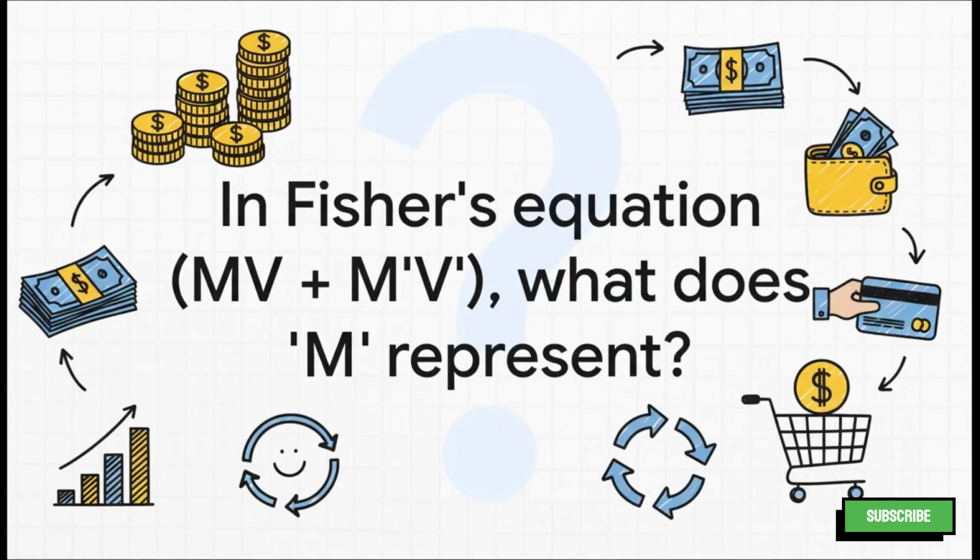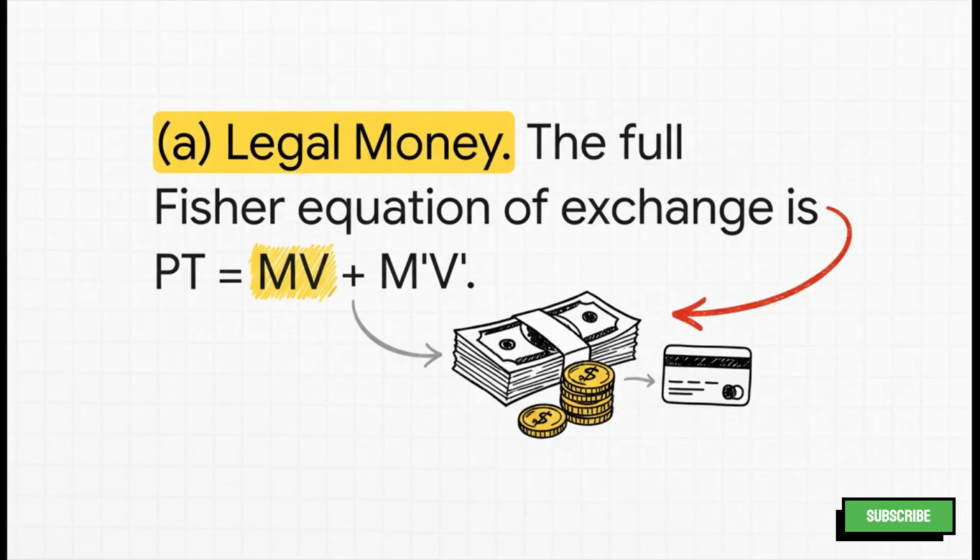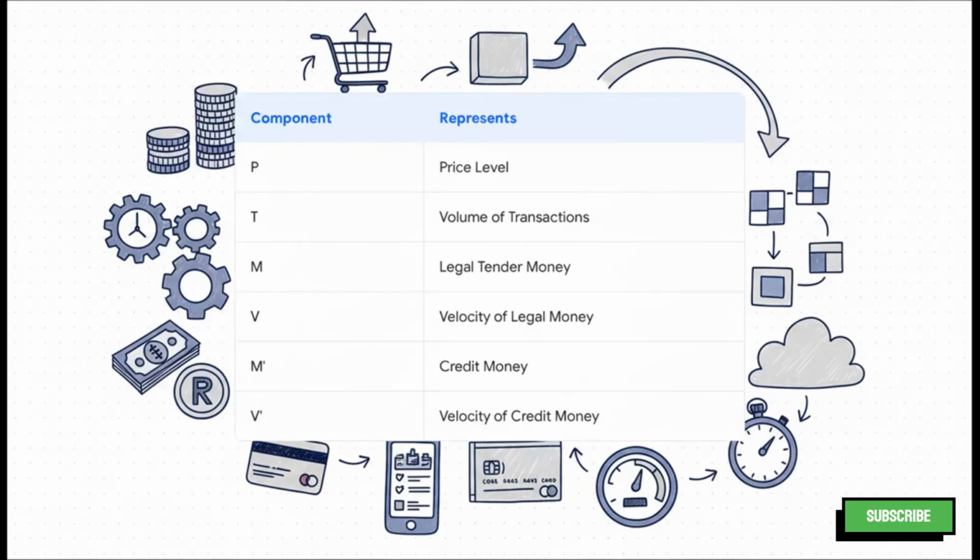Now let's turn to Fisher's equation of exchange. The question is, in the equation MV plus M star V star, what does the M represent? The answer is A, legal money. And for reference, the full Fisher equation is PT equals MV plus M'V'. Let's quickly break down each component. P is the price level, and T is the volume of transactions. M represents legal tender money, like currency notes, while M prime is credit money, like bank deposits. V and V prime show their velocity, basically how quickly money changes hands. So it's crystal clear that M specifically represents legal money.